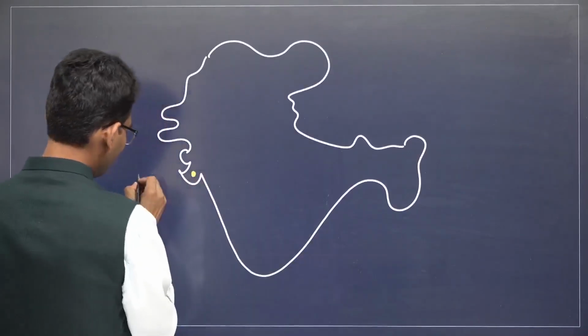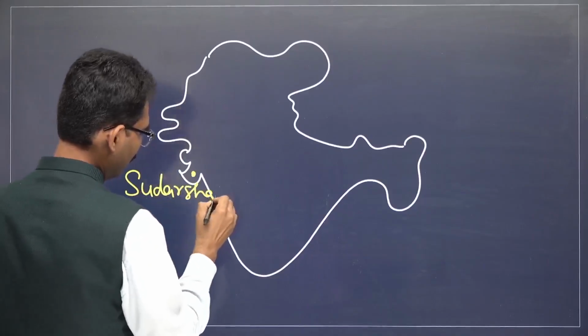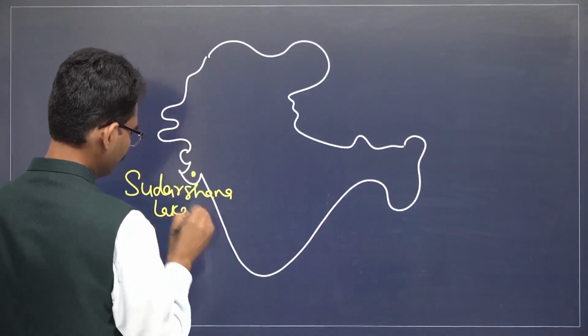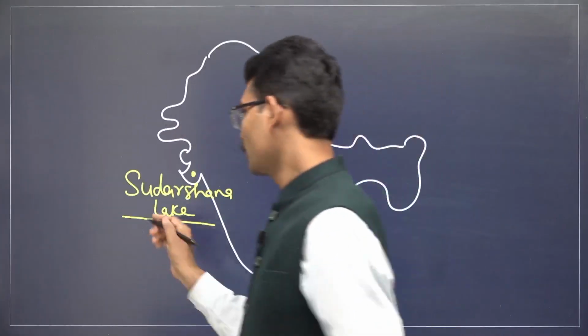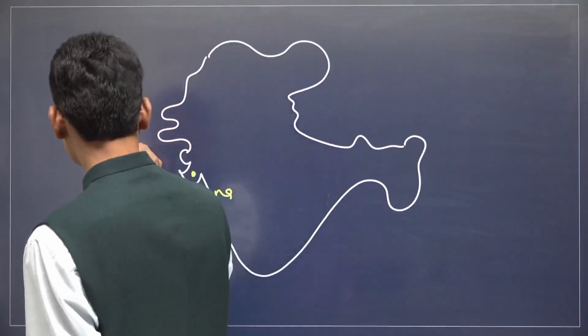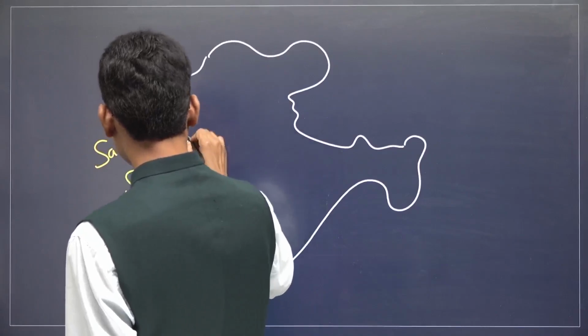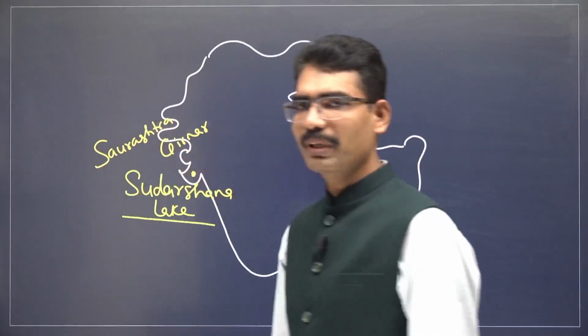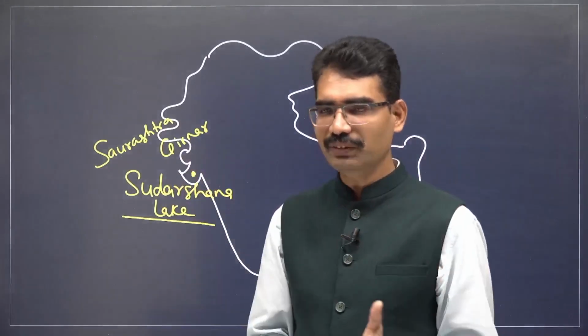There was a tank, or lake, called Sudarshana Lake. It is located in Saurashtra region near Girnar. Remember, all these places with respect to prelims, so these places, people and associated events only.